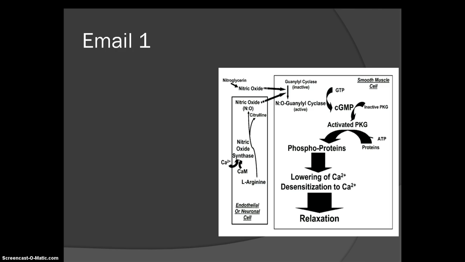This picture explains the process that causes an erection via cellular response. First, nitric oxide can be identified as the ligand, and therefore the first messenger that starts signal transduction. It's made from the amino acid L-arginine, bound to the nitric oxide synthase enzyme, which is found in endothelial or neuronal cells. Also bound to this enzyme are calcium and CAM. Nitric oxide is then produced along with citrulline, which does not take part in causing an erection.